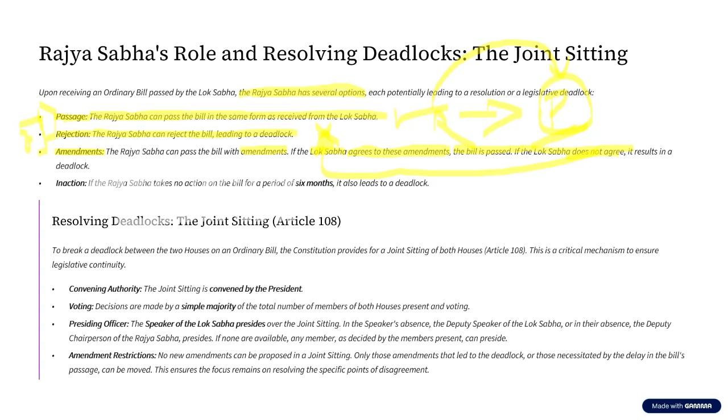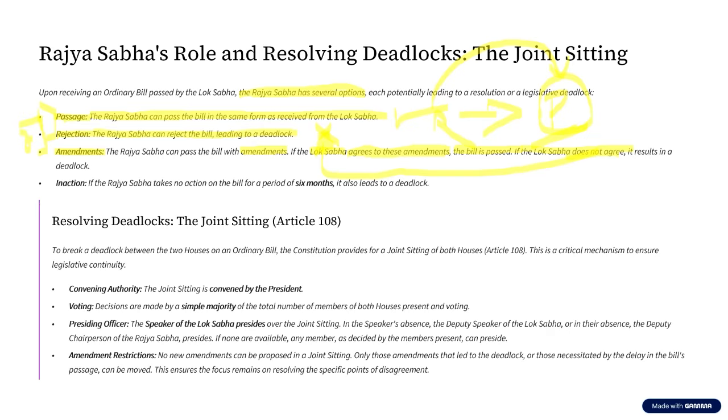And then it goes to scenario one, that is acceptance by both the houses. Now, Lok Sabha passes the bill, it goes to Rajya Sabha. Rajya Sabha proposes certain amendments, but Lok Sabha in return does not accept these amendments. So the bill is rejected. Okay, so these are the two scenarios.